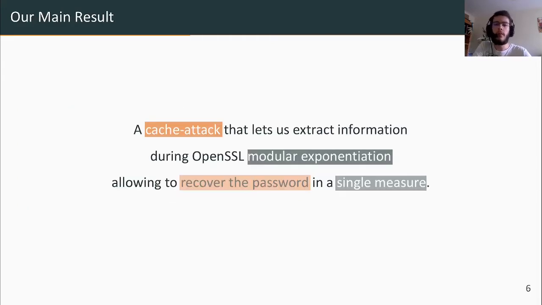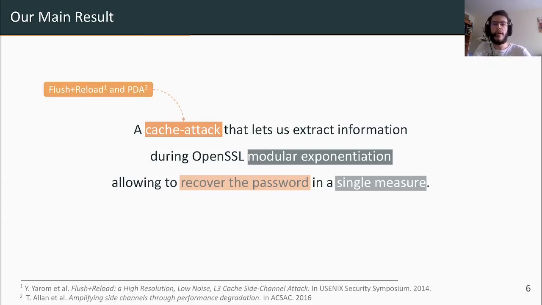So let's review our contribution in more detail. We have a cache attack that lets us extract information during OpenSSL modular exponentiation, which allows us to recover the password with a single measurement. First, this is a cache-based side-channel attack, which means that we exploit some CPU properties and behavior to leak information on the secrets. In particular, we used a flush and reload attack coupled with a performance degradation attack to achieve our end.